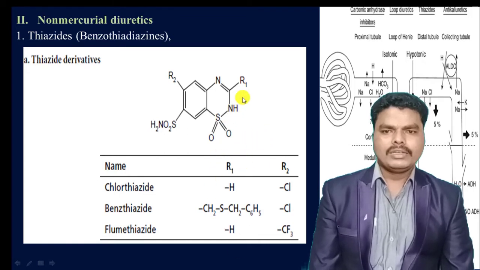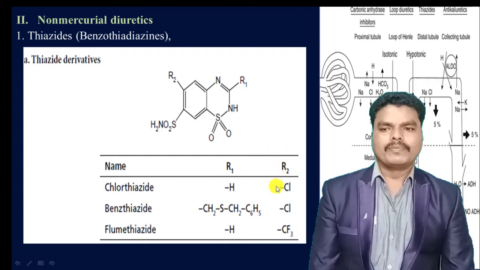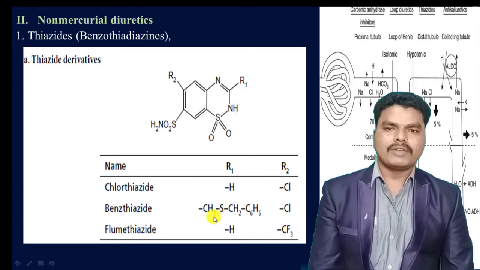R1 is the substituent at the 3rd position on this ring, and R2 is the substituent at the 6th position. In chlorothiazide, R1, at the 3rd position, is hydrogen, and R2, at the 6th position, is chlorine. In benzothiazide, R1 at the 3rd position is a carbon chain containing a sulfur atom, and R2 at the 6th position is chlorine.